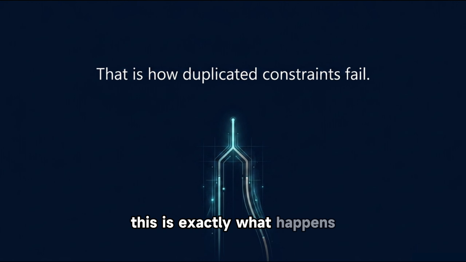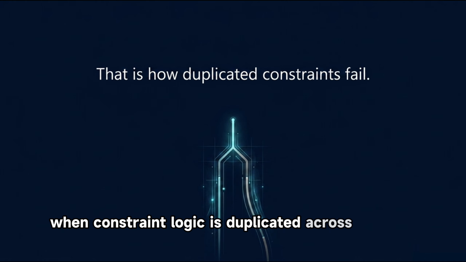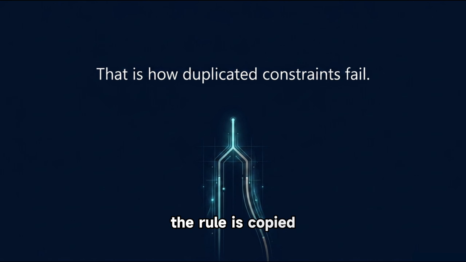This is exactly what happens when constraint logic is duplicated across systems. The rule is copied. The implementation diverges. Nobody notices until data crosses the boundary.